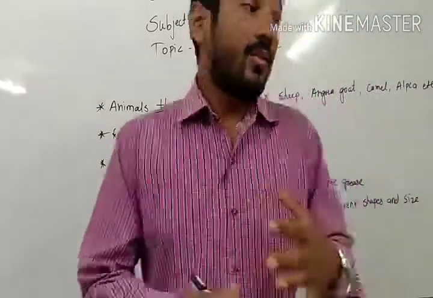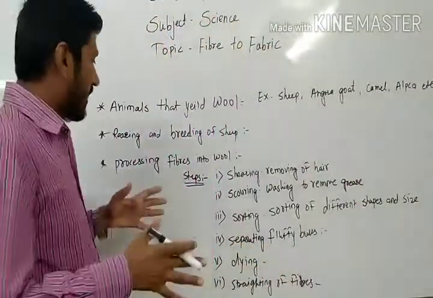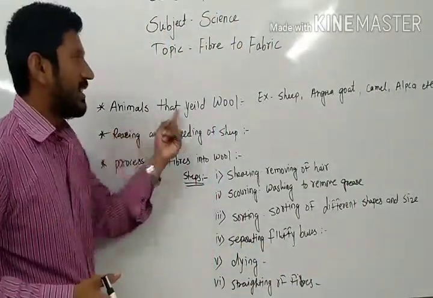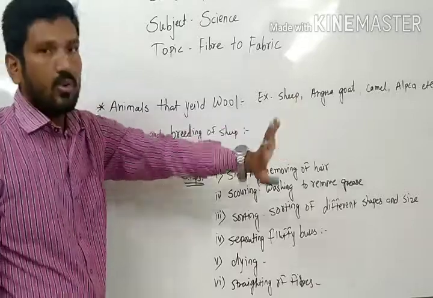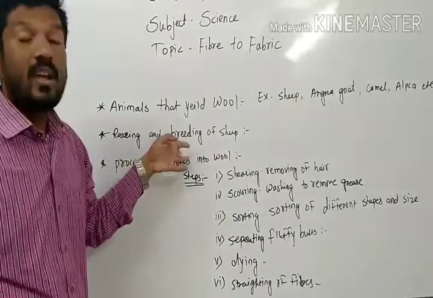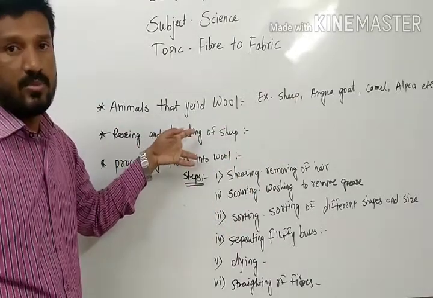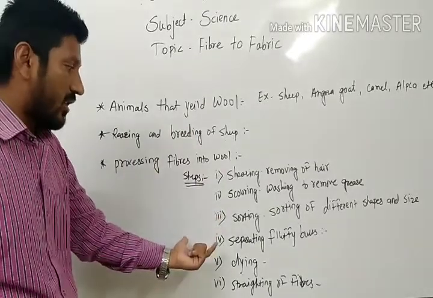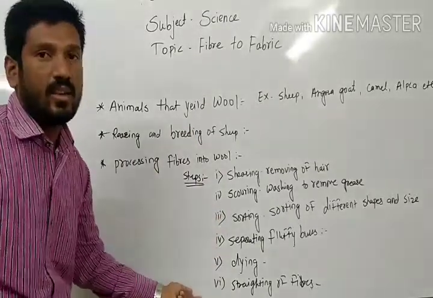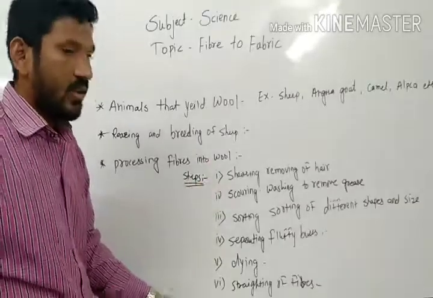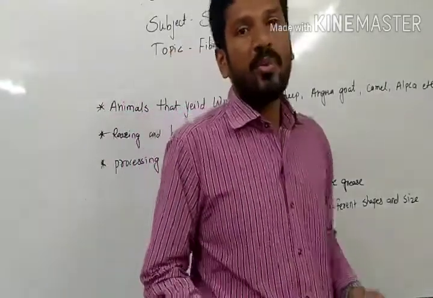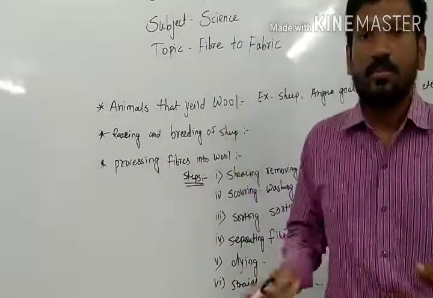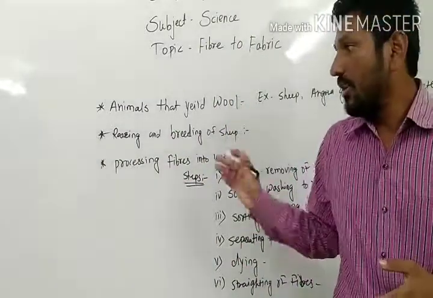So from these three points, first is the animals that yield wool: sheep, kangaroo and others. Then rearing and breeding: how do we rear and breed the sheep? And finally we have learned shearing, scouring, sorting, separating, dyeing and straightening. So I hope you have understood all these three points.